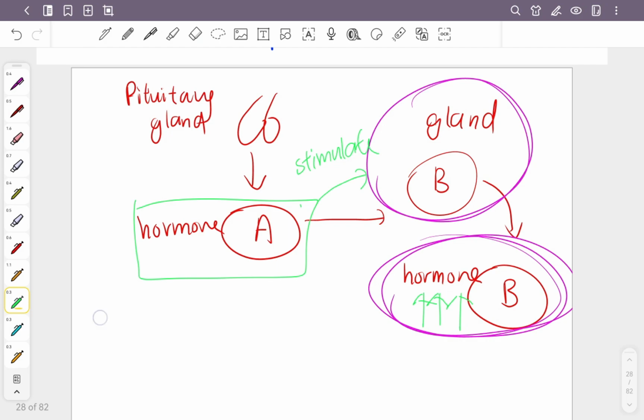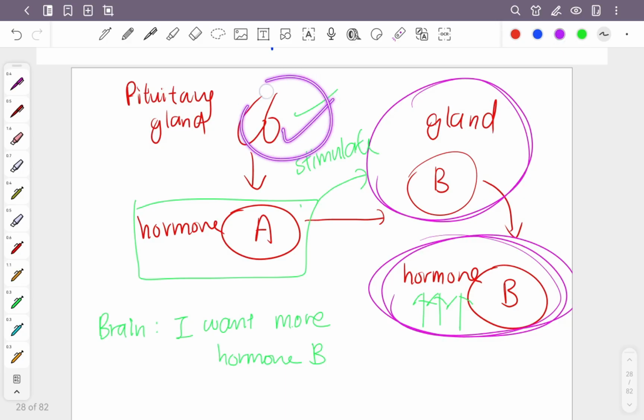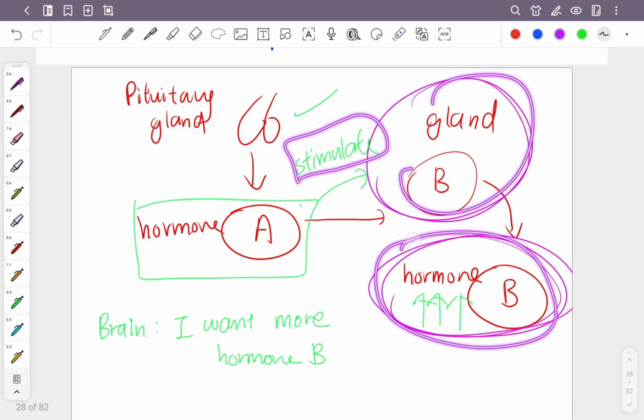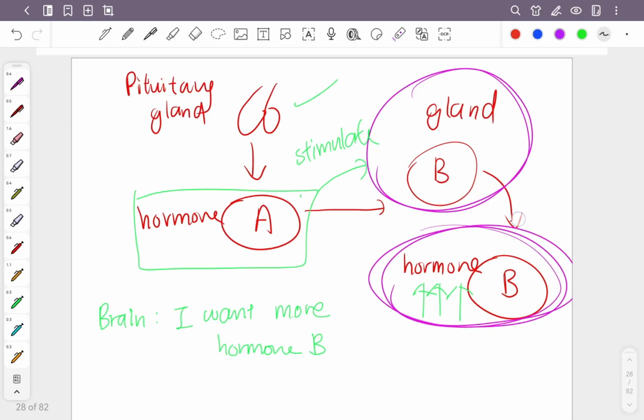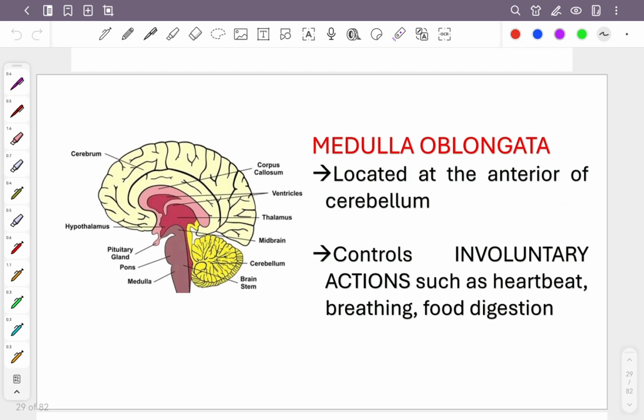Understand? Your brain said, I want more hormone B. So, how is it going to be carried out? By the pituitary gland. Your pituitary gland is going to secrete more hormone A. And this hormone A is going to stimulate the gland B to secrete more hormone B. Then it achieves what your brain wants. Understand? Okay. Continue. Last one.